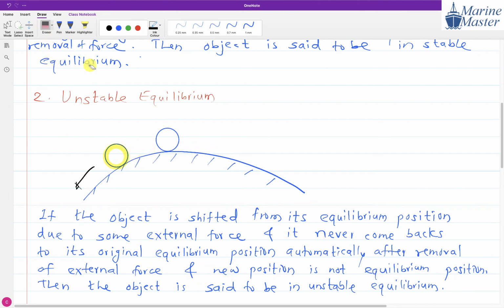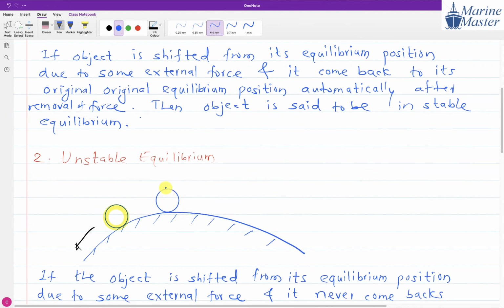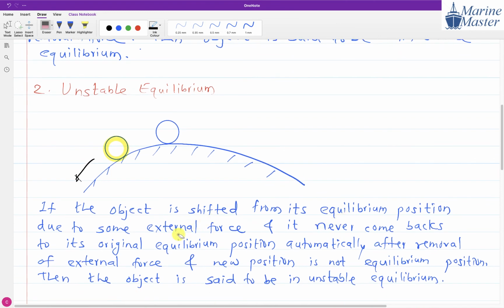You got this point? See, in the stable equilibrium scenario, if you observe, it is coming back automatically. So this position is a stable equilibrium position. But this position is unstable. Unstable means if an object is shifted from its equilibrium position due to some external force, it never comes back to its original equilibrium position automatically after removal of the external force, and its new position is not an equilibrium position. Remember my point.